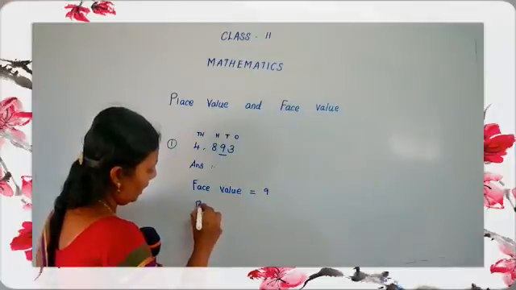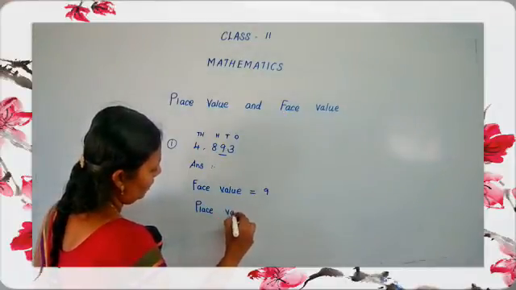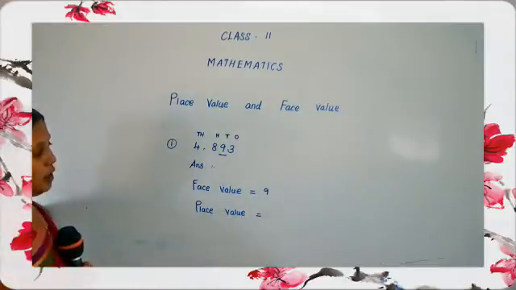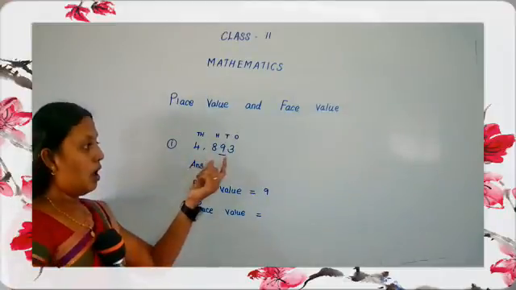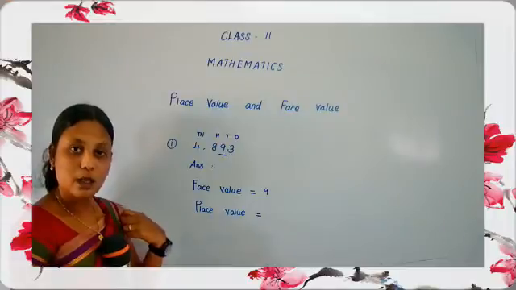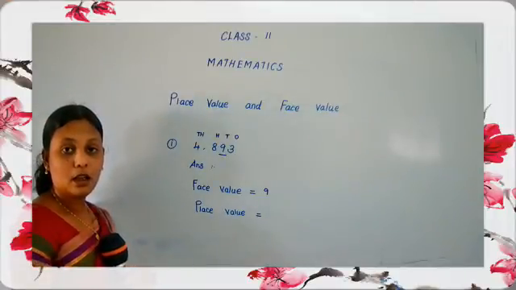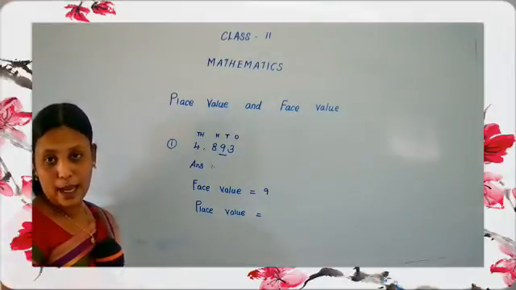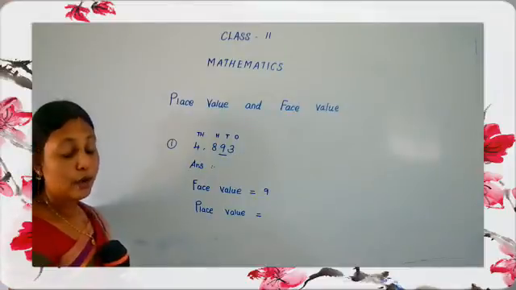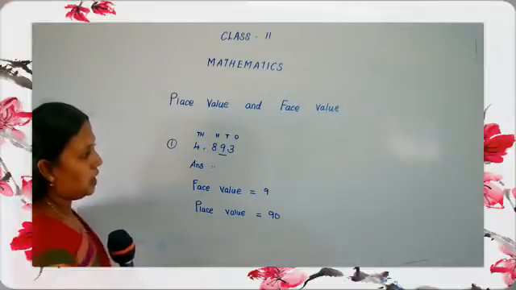Then we have to find the place value. Place value means we have to find the places. Which number is underlined? 9. 9 is in which place? Tens. Yes. So we have to multiply by 10. 9 tens are 90.